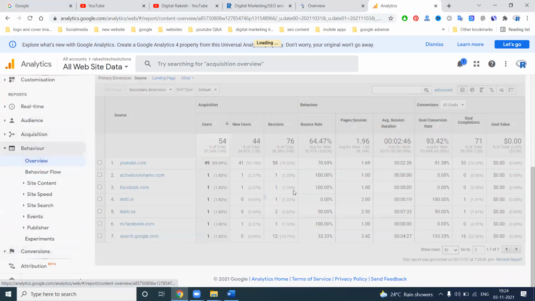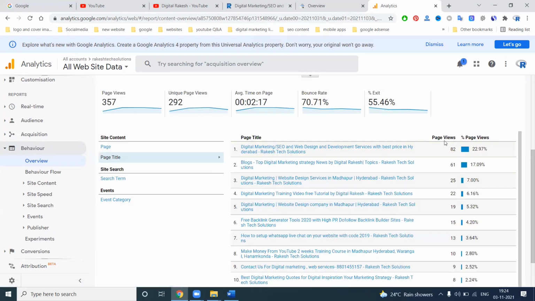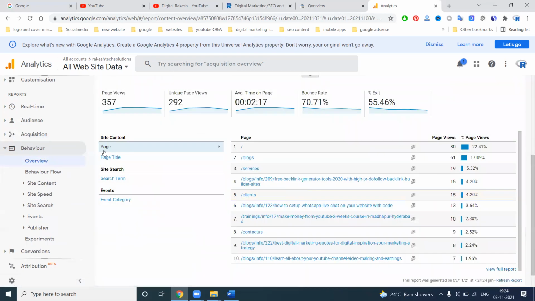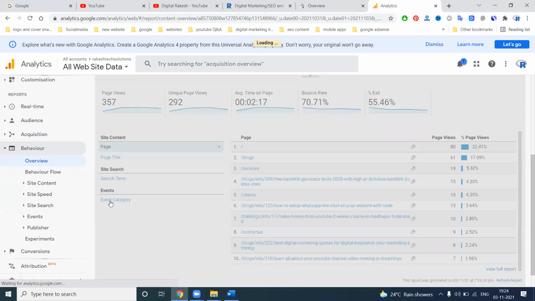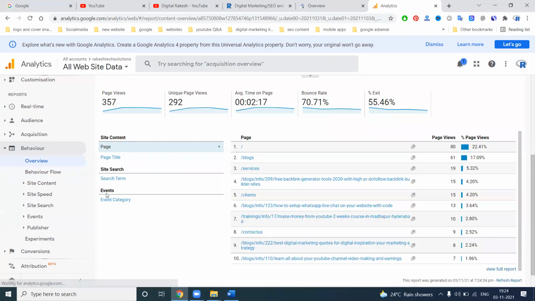Behavior: how to check web page traffic. Home page, how many views? Page views 80. Page title 82, page views 61 is the home page. Title and page URL both become visible, but the complete URL is not shown, only the URL extension. Search term cannot be shown here, and event category cannot be shown here. Each page, how many views you got on that particular page, is in the page views option.